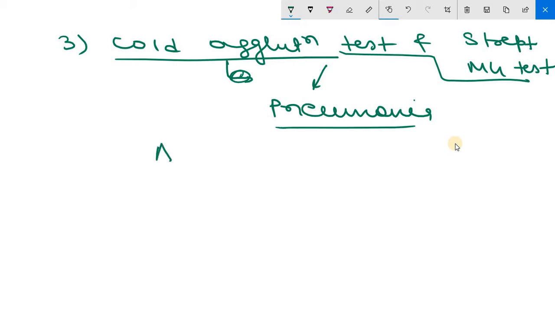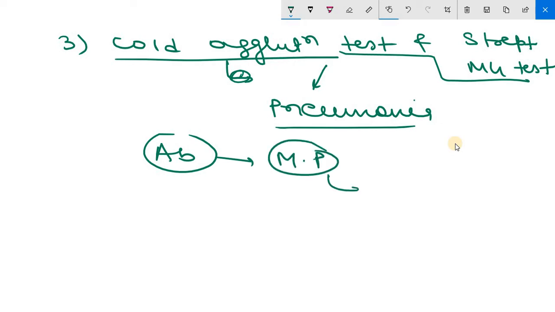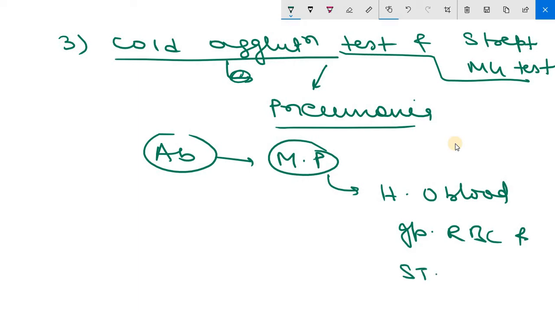Here antibodies which are formed against Mycoplasma pneumoniae are detected by using human O blood group RBC and Streptococcus MG antigens.